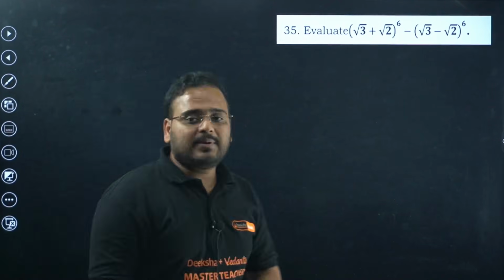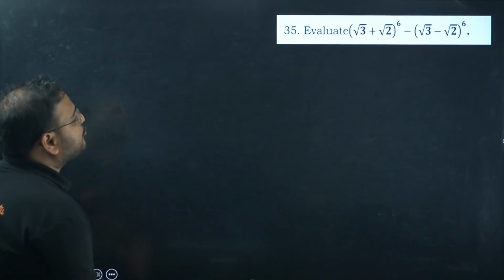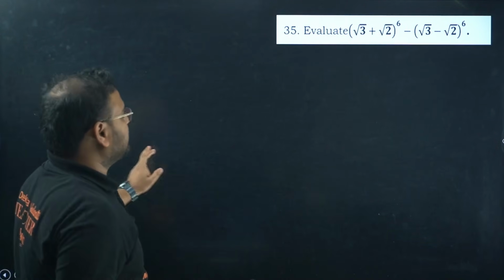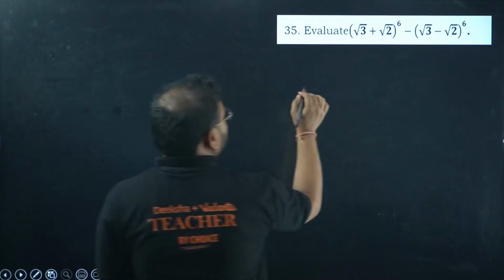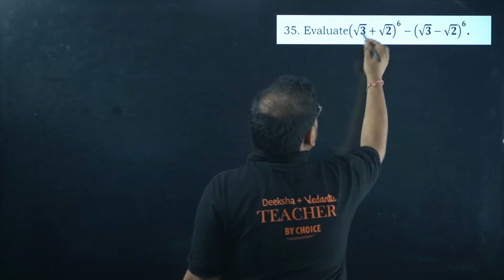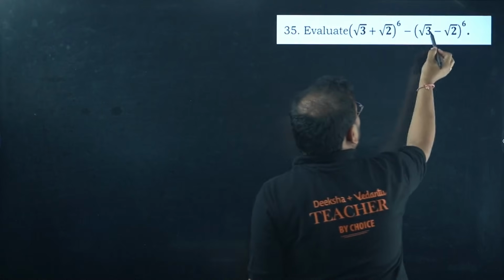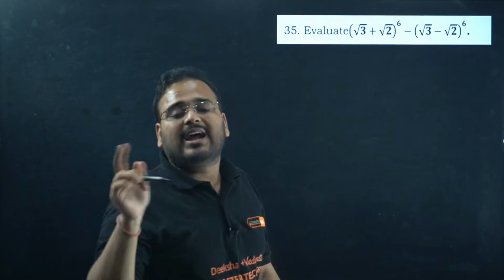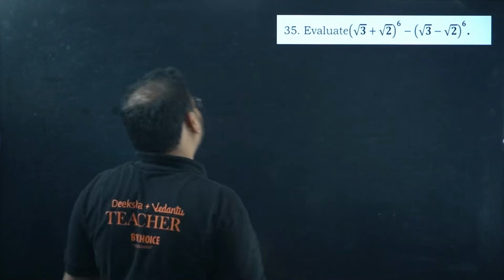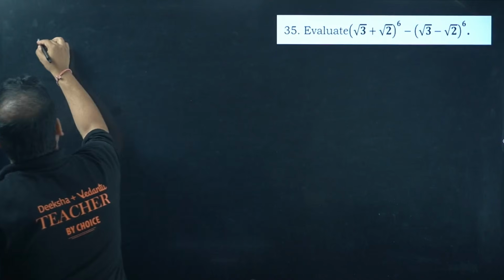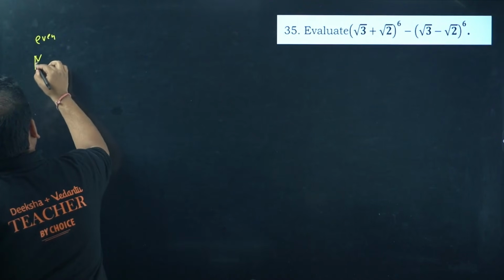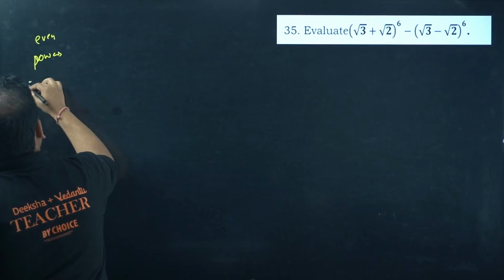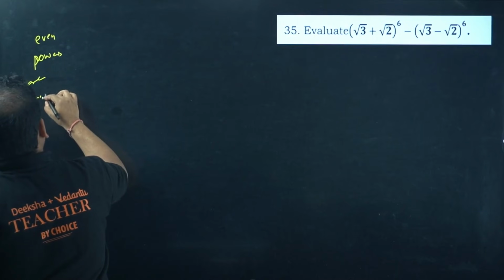Evaluate (root 3 plus root 2) power 6 minus (root 3 minus root 2) power 6. Okay, check here. You have a minus sign over here, it means you'll get rid of the even values. So even values will be cancelled here. Even powers, not values. Even powers are cancelled.